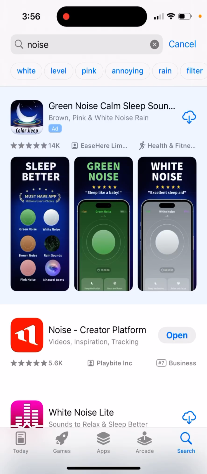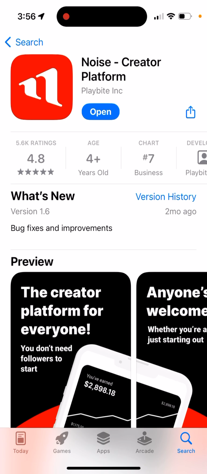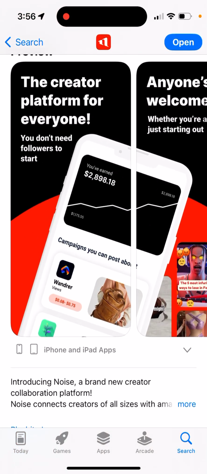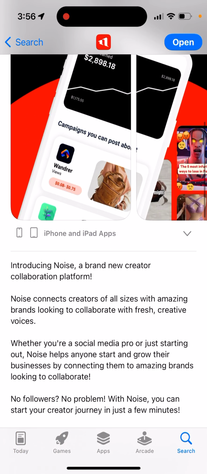Noise creator platform app. So here you have it: videos, inspiration, tracking, Playbyte. Pretty viral app. Introducing Noise, a brand new creator collaboration platform. Noise connects creators of all sizes with amazing brands looking to collaborate with fresh creative voices. Whether a social media pro or just starting out, Noise helps anyone start and grow their businesses by connecting them to amazing brands looking to collaborate.